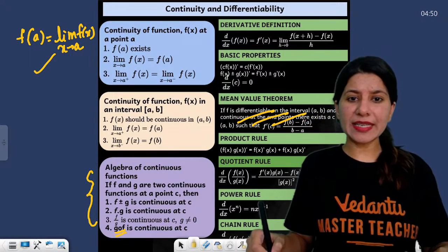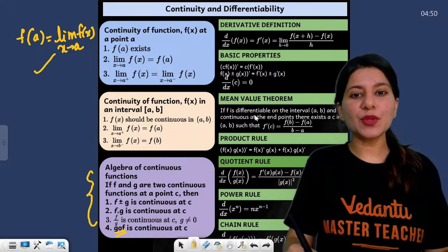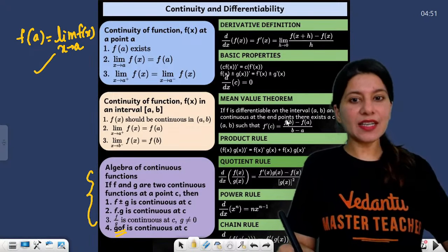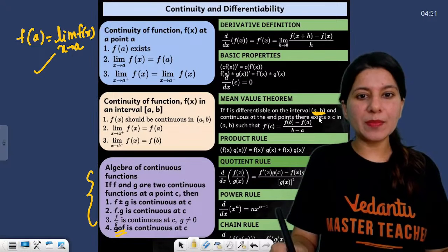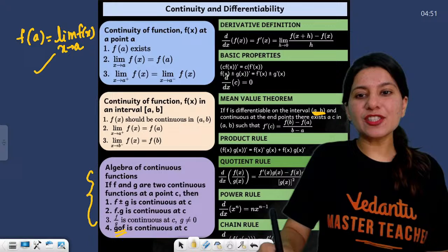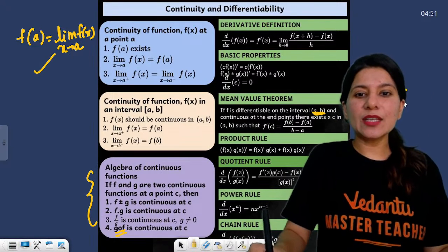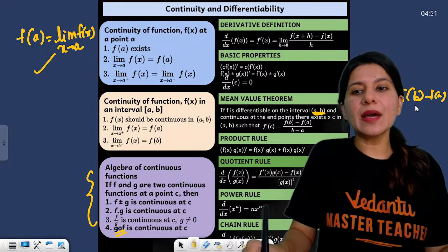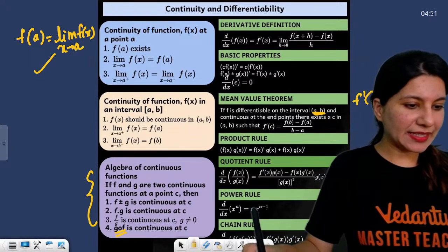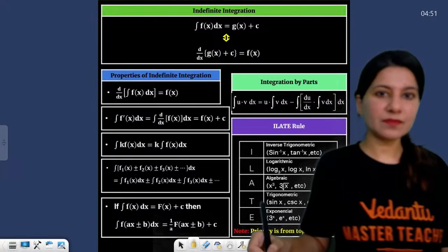The mean value theorem is actually in your syllabus. What does the mean value theorem say? Suppose there is a differentiable and continuous function in the interval a comma b. Then we can say f dash c, where c lies in the interval a comma b, is equal to f of b minus f of a upon b minus a. That's it. This is your mean value theorem.